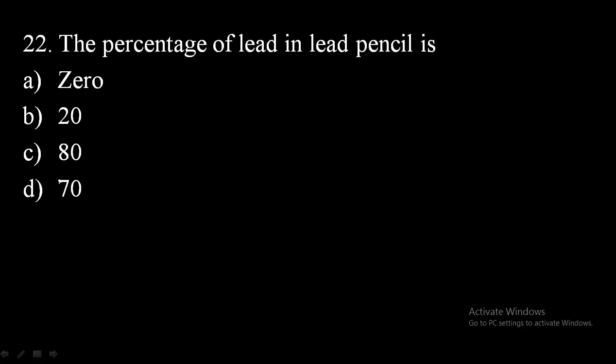22nd. The percentage of lead in lead pencil is. All of you know the lead pencil. The lead which is present in the pencil is actually made up of graphite. Since its color is black and lead is also black in color, that's why we call that graphite rod lead in the pencil. Actually, the percentage of lead in lead pencil will be 0 because no lead is present. The lead which is present in the pencil is graphite rod. So percentage will be 0. So option A is the right answer.